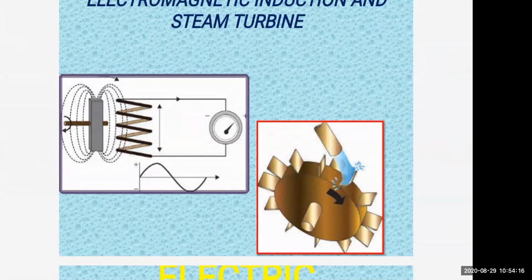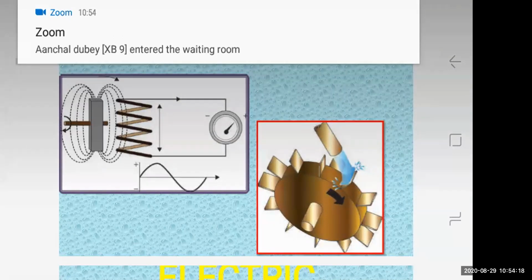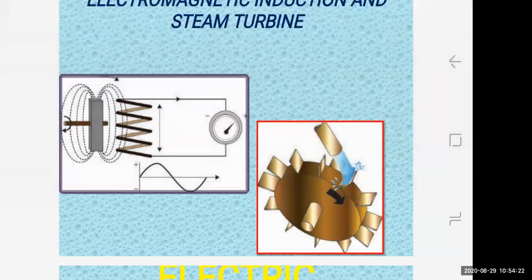A turbine has what? Blades. When a flow of liquid or gas is directed on the blades of the turbine, what will happen? It will rotate. Why does it rotate? Because kinetic energy is there. There is kinetic energy which helps to rotate the turbine. And the turbine is connected to what? It is connected to the generator. And then the magnet in the electric generator will start rotating.